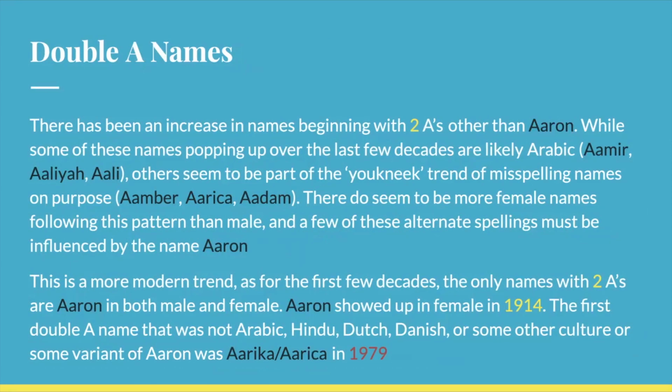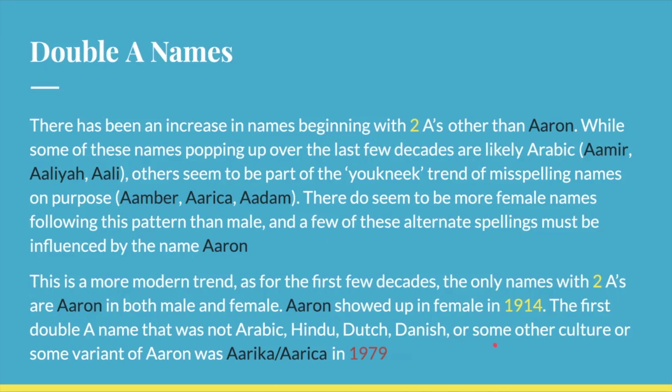The next observation I had was around double A names. And I don't know if you've noticed this too, but there's been an increase in names beginning with 2 A's other than Aaron. And while some of these names are related to non-English cultures, a lot of them being Arabic, such as Amir, Aliyah, Ali, a lot of them seem to be part of the unique trend of misspelling names on purpose, like Amber, Erica, Adam. And there do seem to be more female names following this pattern than male, and a few of these alternate spellings must surely be influenced by the name Aaron with 2 A's.